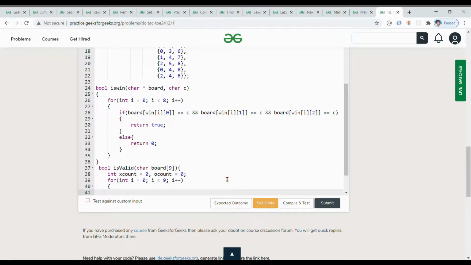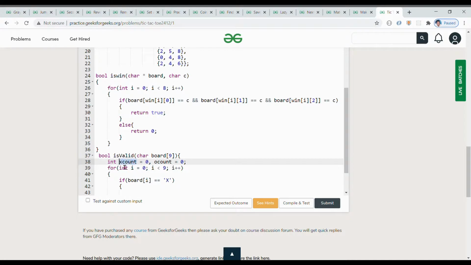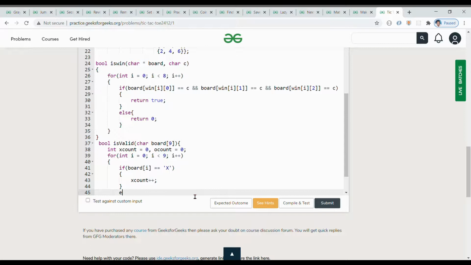Okay, the body of the for loop. I'm checking if board of i is equal to X, the X in capital form. On that time x count plus plus, right? Because we want to count the X. Okay, and no else part, just an if, because there are only O remaining, right?